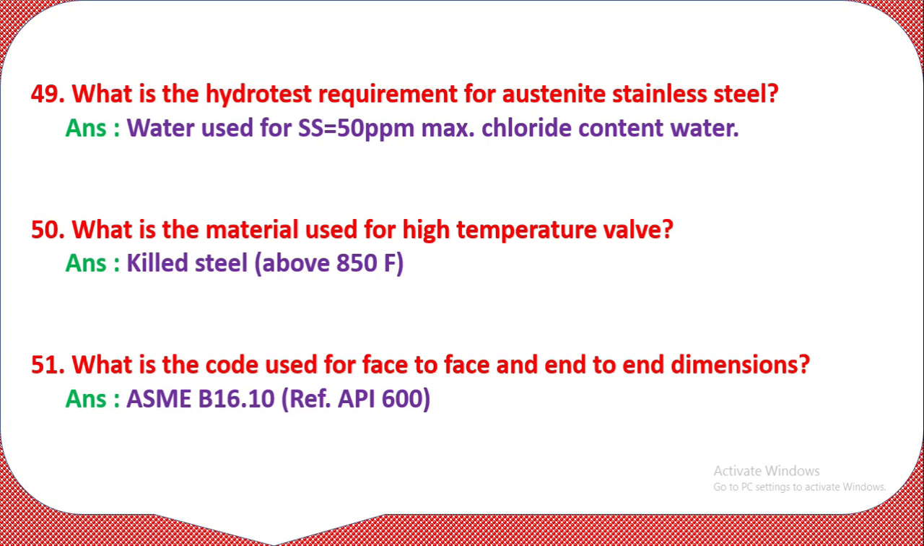Question number 50. What is the material used for high temperature valve? Answer is killed steel above 850 Fahrenheit. This is the material used for high temperature valve; we have to use killed steel.